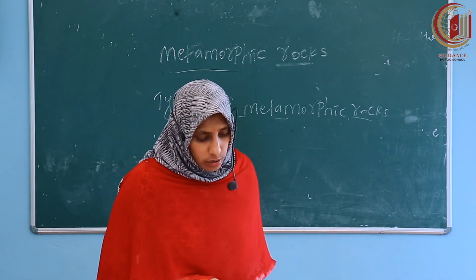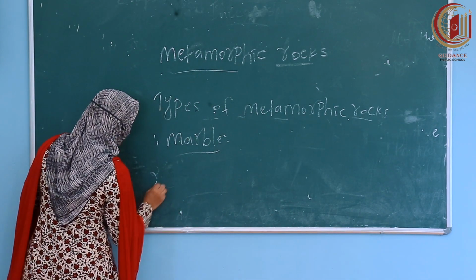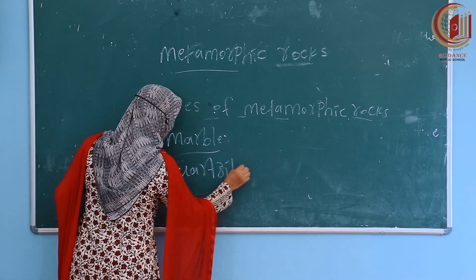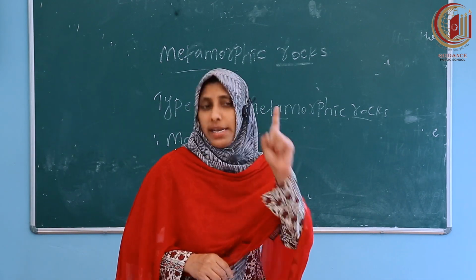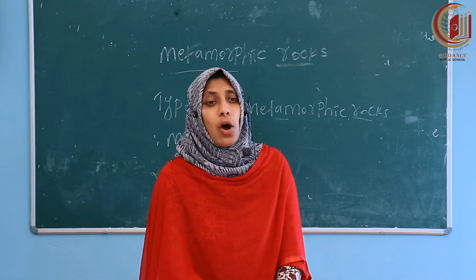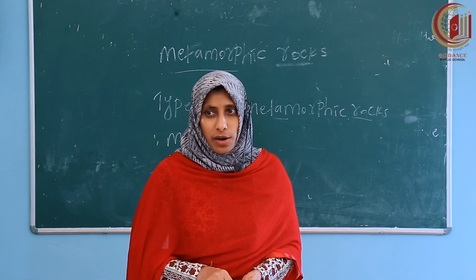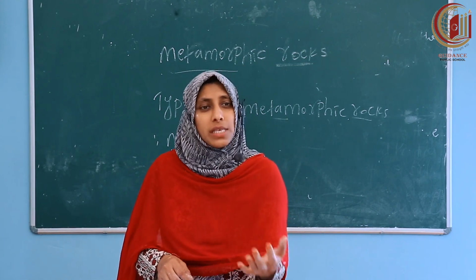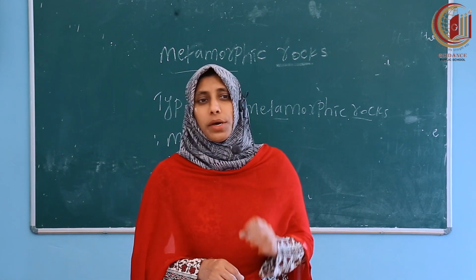Next one, quartzite. It's another type of metamorphic rock. It is formed from sandstone. We studied sandstone as an example of sedimentary rocks. That is why I told you metamorphic rocks are formed from sedimentary or igneous rocks by changing them.